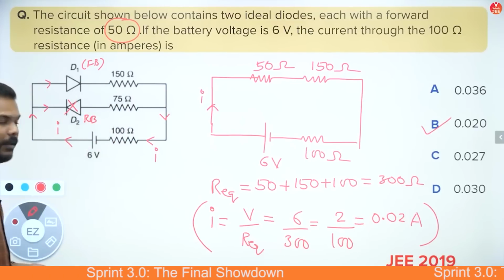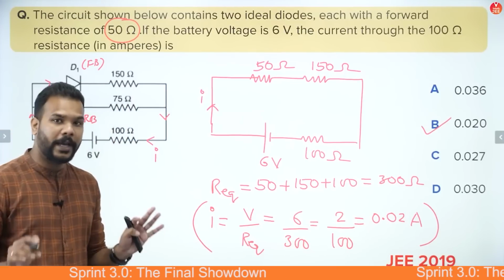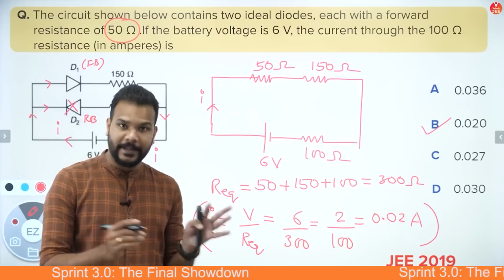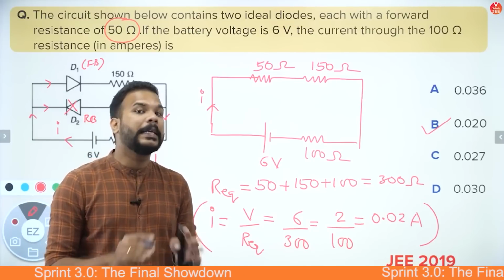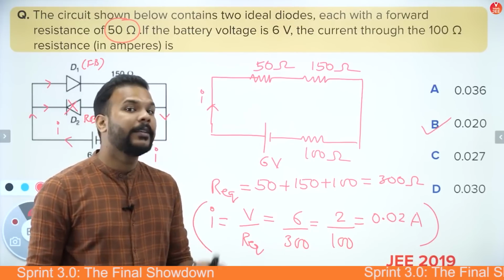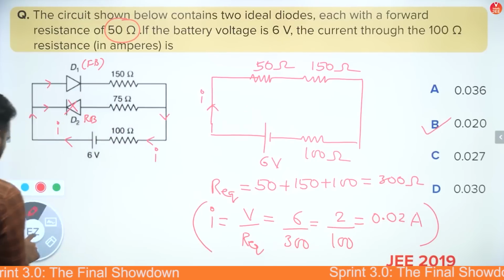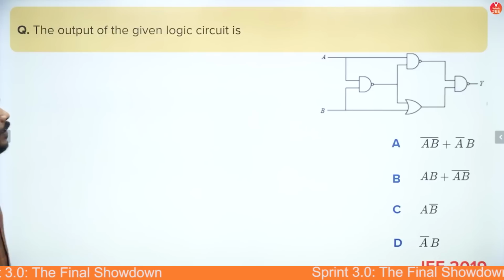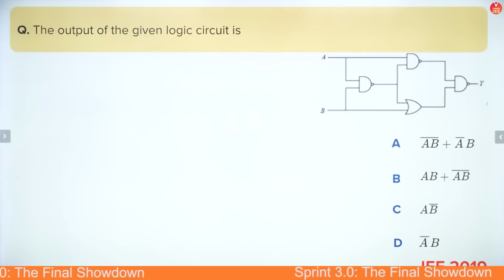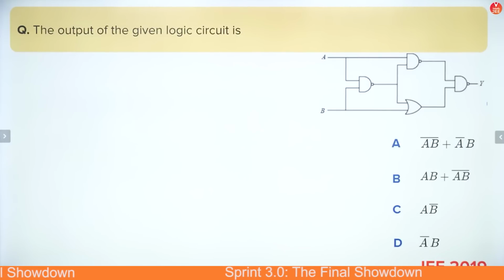I think by now you guys have started believing that semiconductors as a chapter is not difficult, especially for exam like JEE. Okay guys, so here's your question for homework. I want all of you to try this. Take a screenshot of this thing. What you see is basically a logic circuit again. All you have to do is find out the output at Y. You have been given the input as A and B.